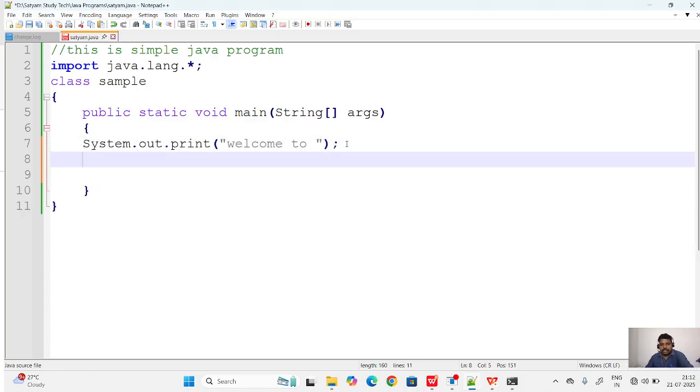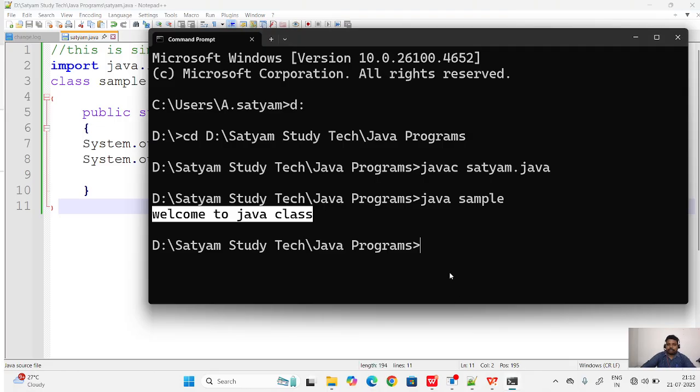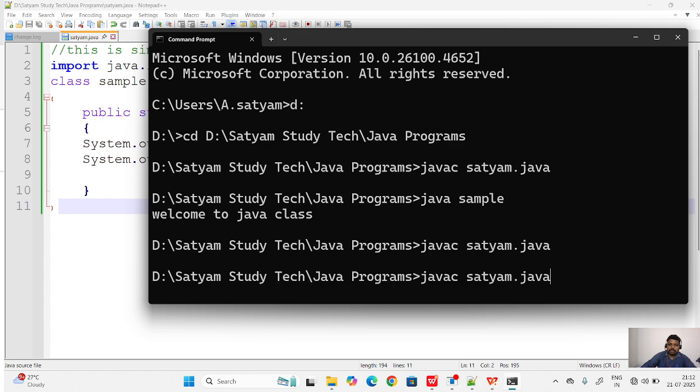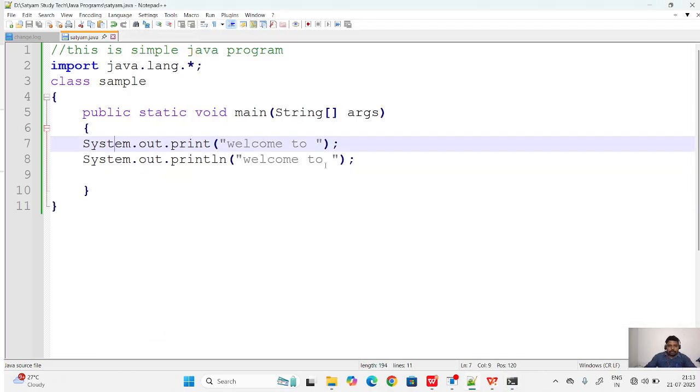Now we can understand. You can see I am using print now; previously I was not using print here. Just save this file. Compile the file after the modifications, then run the file. So here also you can see welcome to.